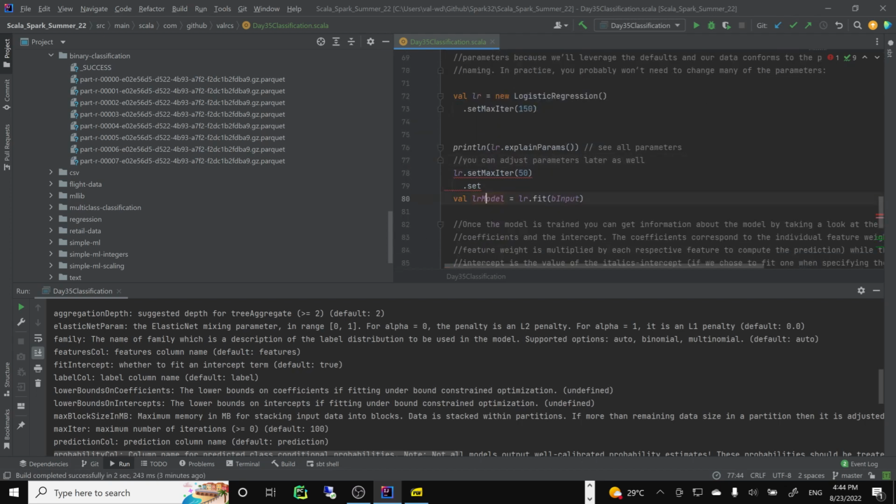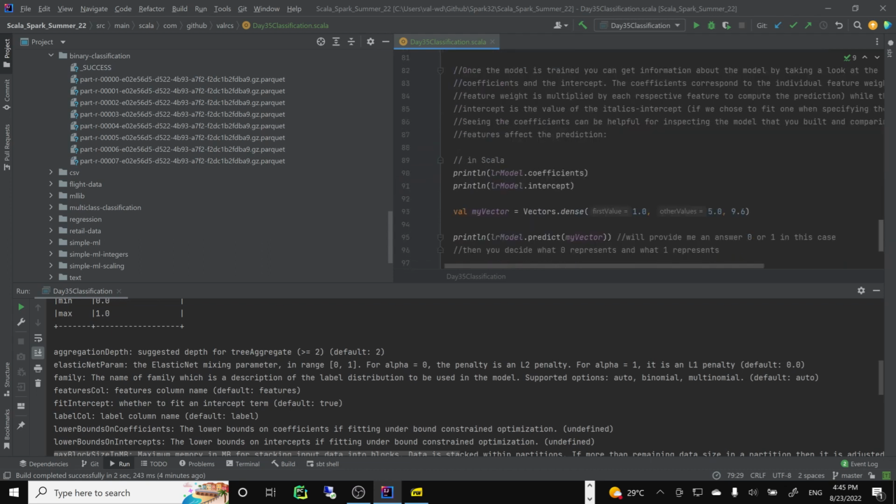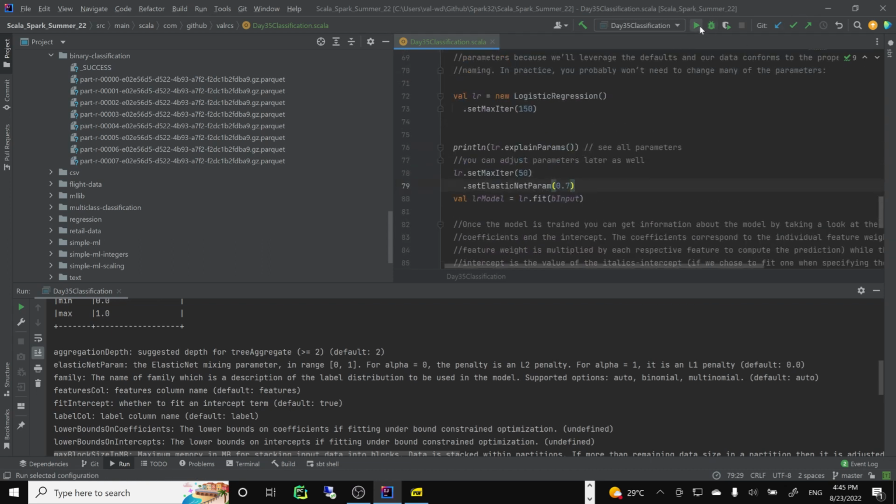So what else can we set here? Like I said, I don't use logistic regression too much. What else? Elastic net, 0 to 1. So we could say set elastic, maybe 0.7. Let's take a look. It has to be in range, and you have to read about this. These parameters will be different for each model, each type of algorithm. So let's run it.